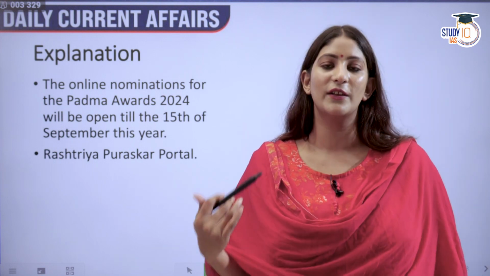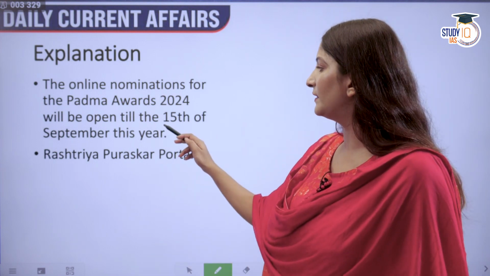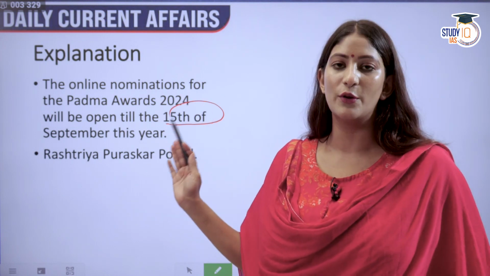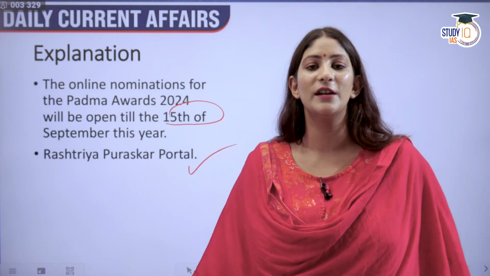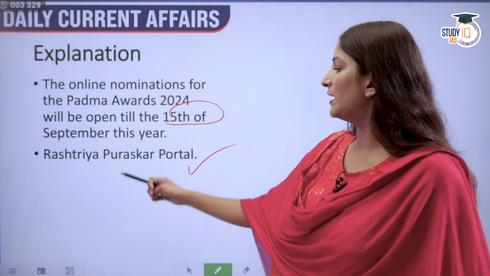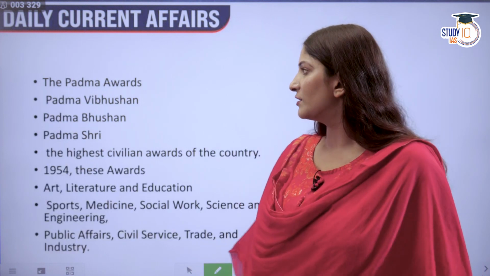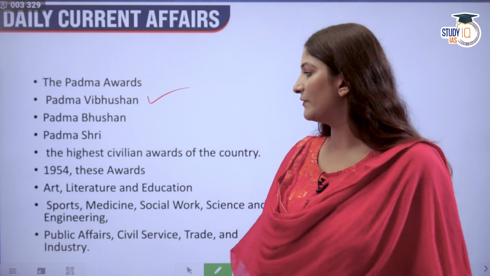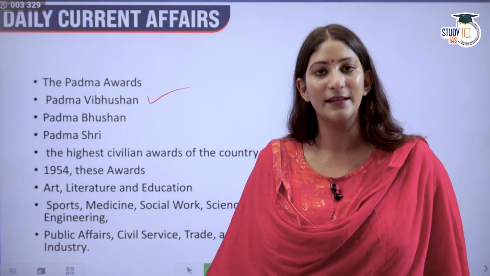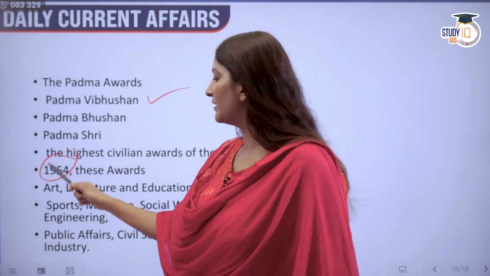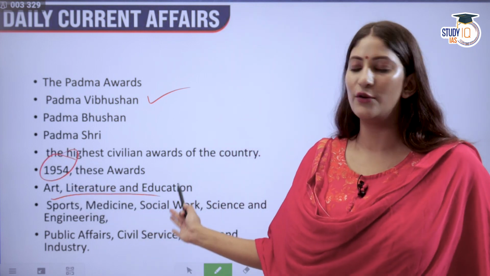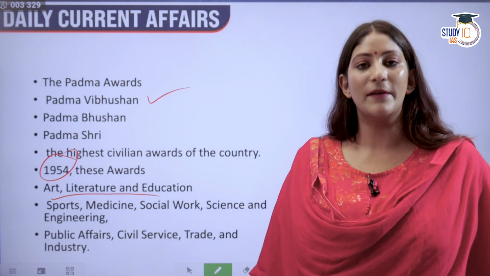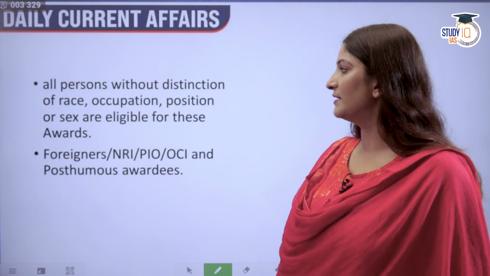The online nominations for the Padma Awards are going on and will remain open till 15th of September. They have been going on since May, and the nomination can be filed online through the Rashtriya Puraskar portal. Okay. So the Padma Awards, highest is Padma Vibhushan, then Padma Bhushan, then Padma Shri. Highest civilian awards, and they were instituted in the year 1954. These are given in the fields of literature, art, education, sports, medicine, social work, science and engineering, even public affairs, civil services, trade and industry.